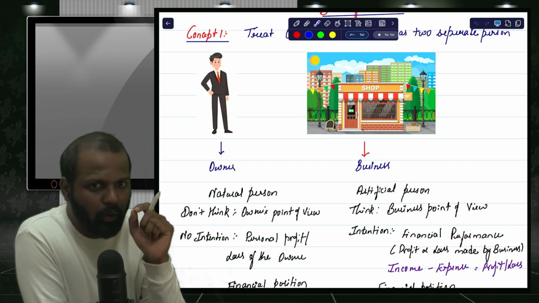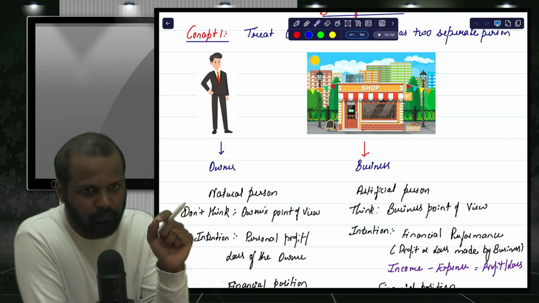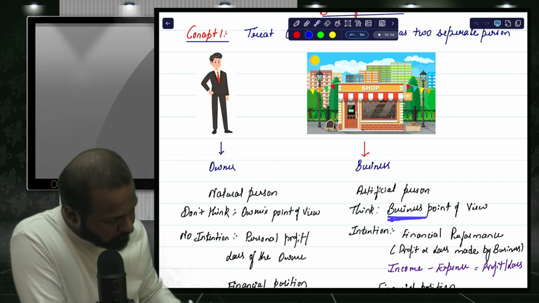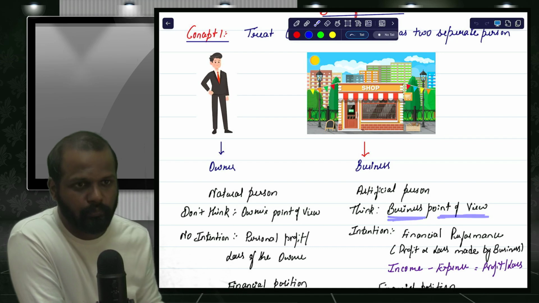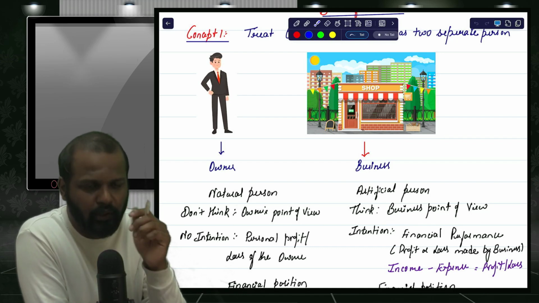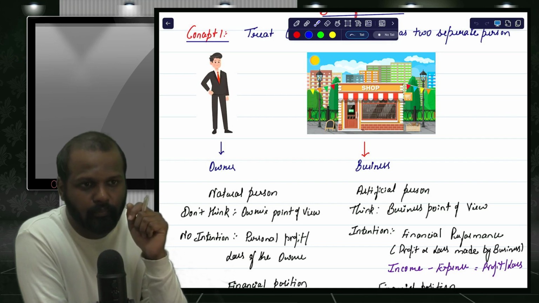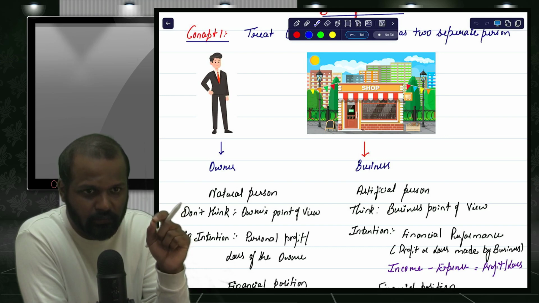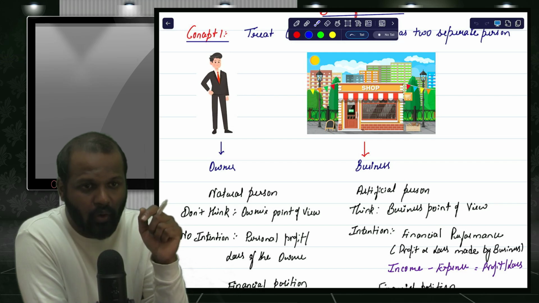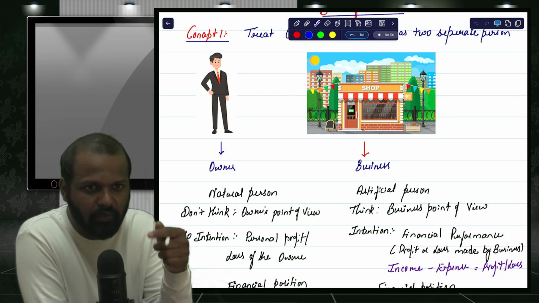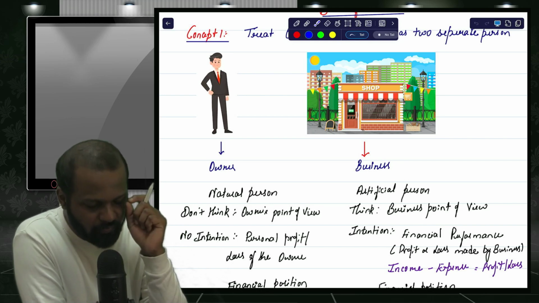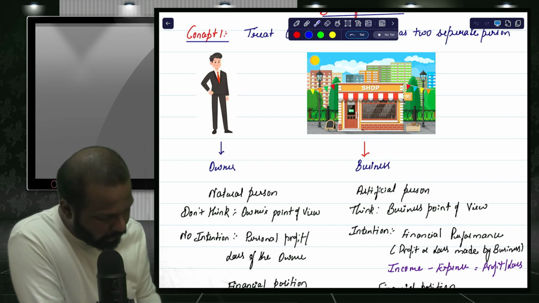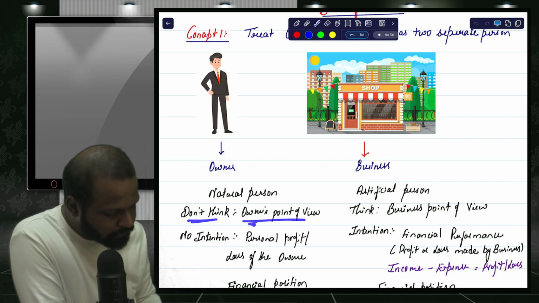Now there is one important rule in accounts, that is, whenever you do accounting you should always and always think from the business point of view. Whenever you learn this subject you always think from the business point of view. What is happening in the life of the business, that you need to consider. What changes are happening in the business, that we need to consider. So whenever we do accounting we should always think from whose point of view? Business point of view. And don't think from the owner's point of view.